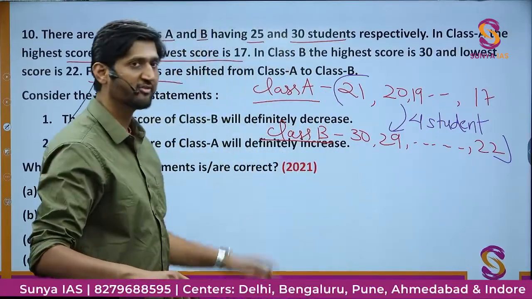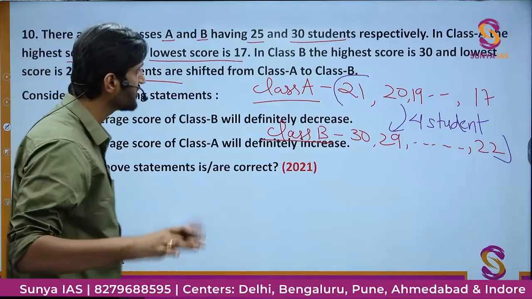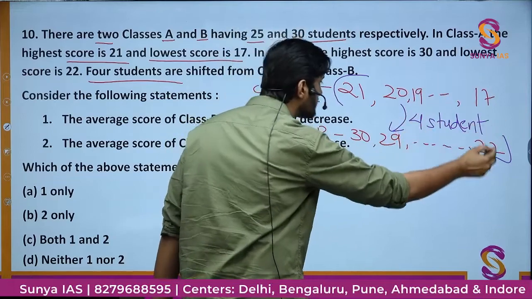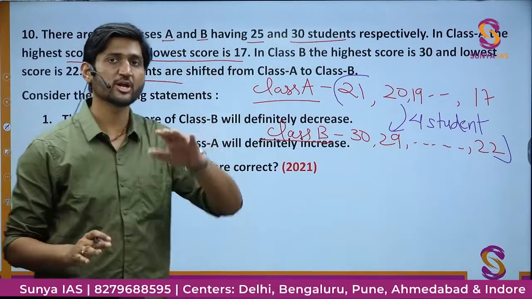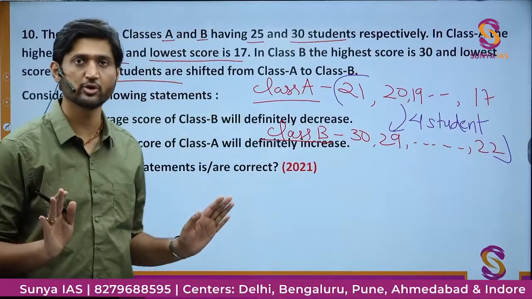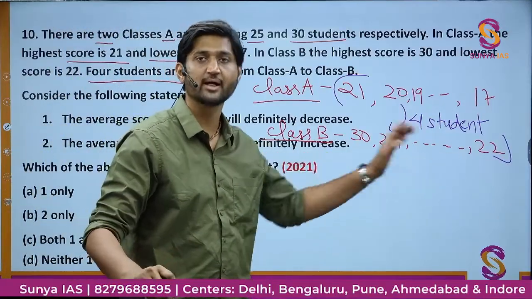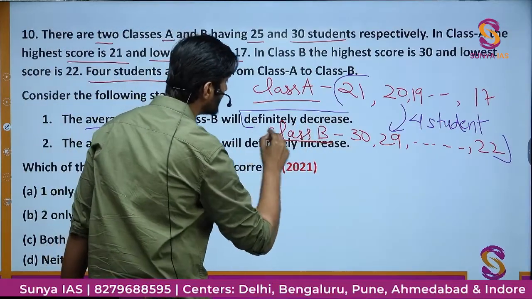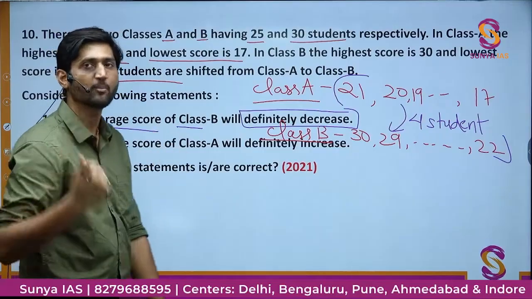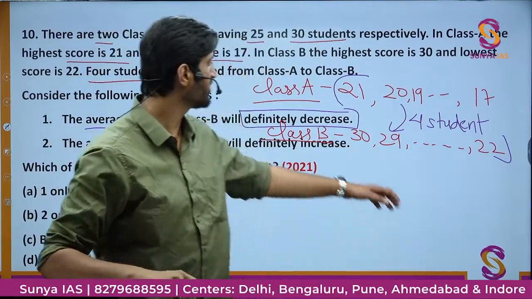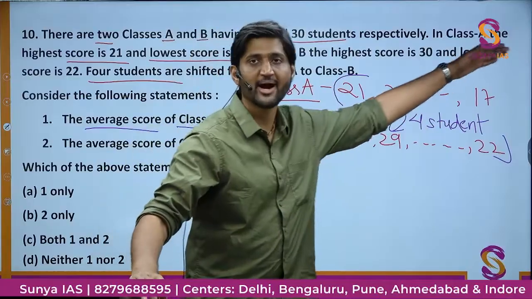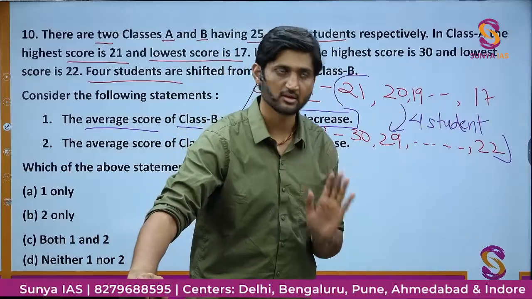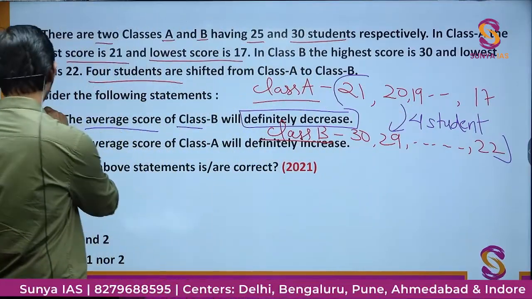Alright, so here what you have to understand is that if we shift 4 students from here to here, they will actually decrease the total marks. There is nothing else they are going to do. They will just decrease the average of class B. So the average score of class B will definitely decrease. That is the basic common sense which we have to apply. Okay, so if you are taking in a good class some students from a bad class, obviously there will be a negative effect and definitely its marks are going to be decreasing. So the first part is correct.